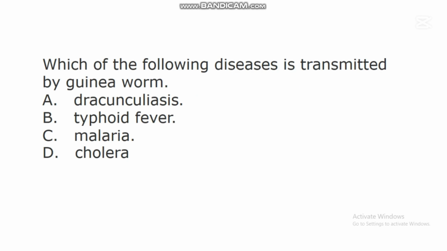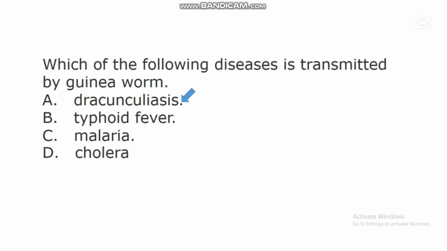The next question says, which of the following diseases is transmitted by guinea worm? A. Dracunculiasis. B. Typhoid fever. C. Malaria. D. Cholera. In this question, the correct answer is A. Dracunculiasis.